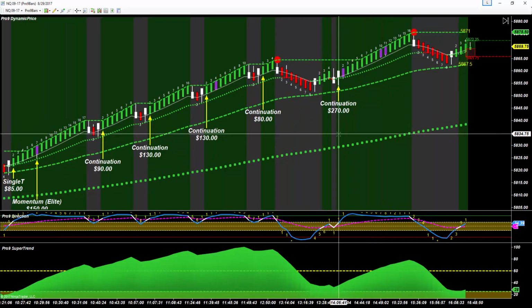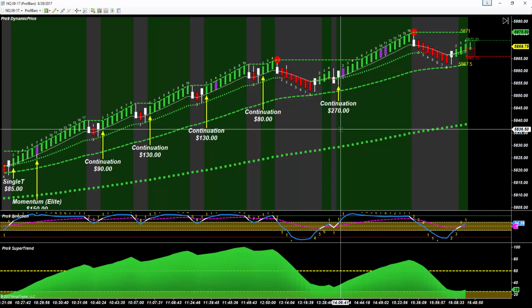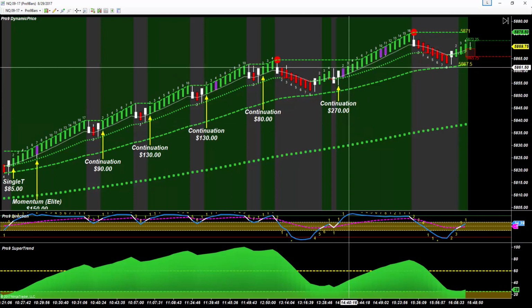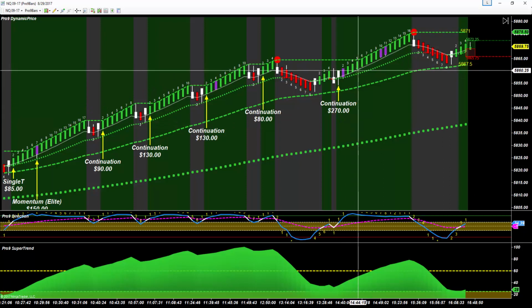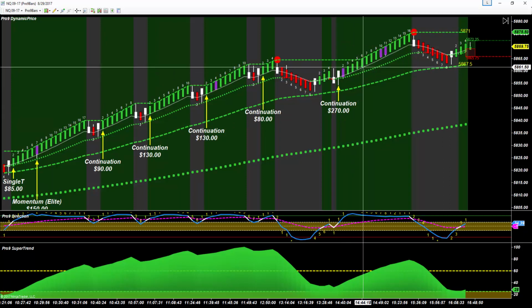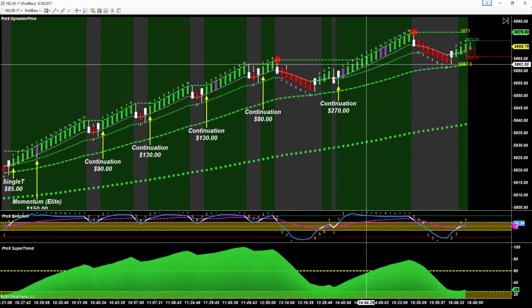Then we have another continuation long at 14:06, plenty of room before we run into the high of the day. This one hits profit target at the close of bar 3. We can begin trailing at the low of bar 5 once it closes, adjust to the low of bar 6, and then widen our stop to the red DPI price after the close of bar 7, riding over any tails along the way,